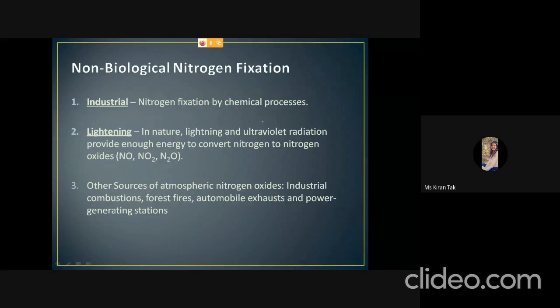In non-biological nitrogen fixation, in industrial fixation, the nitrogen fixation takes place by chemical processes, in which chemicals are used to convert the nitrogen into ammonia. In lightning, the lightning and ultraviolet radiation are used to cleave the bonds and convert it into nitrogen oxides like NO, NO2, and N2O. Other sources can be industrial combustion, forest fires, automobile exhaust, and power generating stations.